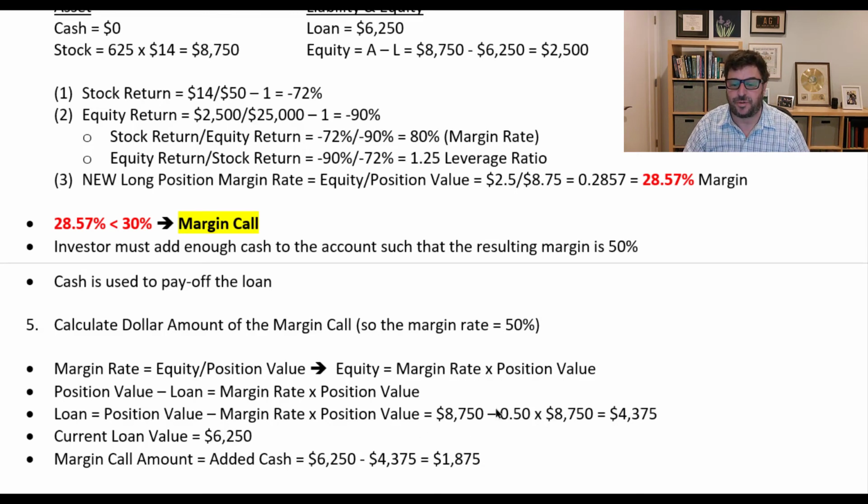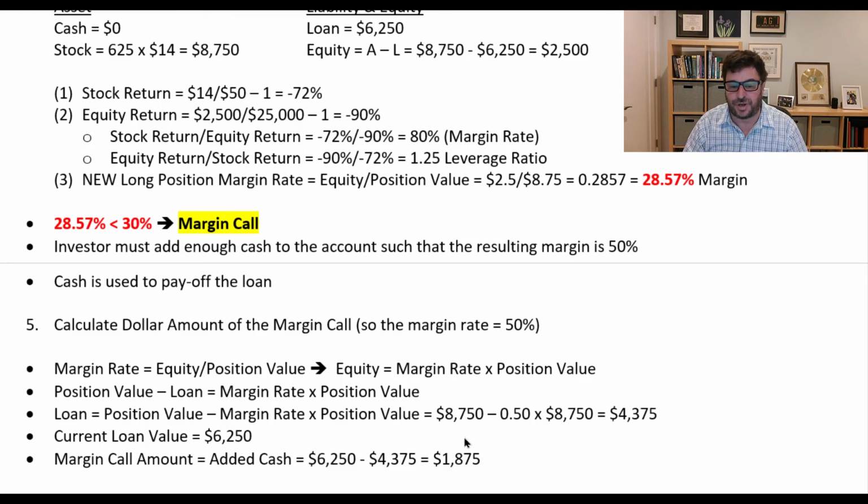So the position value is now 8750. The margin rate that I'm looking for is 50% times that. So what that means is the loan is 6250. I need to pay off enough of the loan to get it down to 4375. If the loan is 4375, that means that the equity will be 4375, and I'll be back to 50% equity. And so I must pay off enough of the loan to get it from 6250 down to 4375. I have to pay off